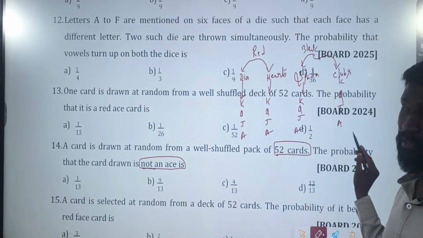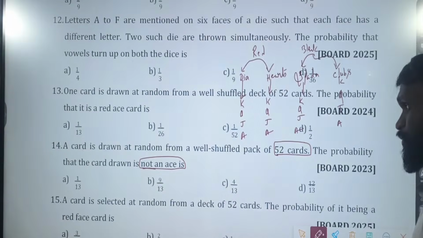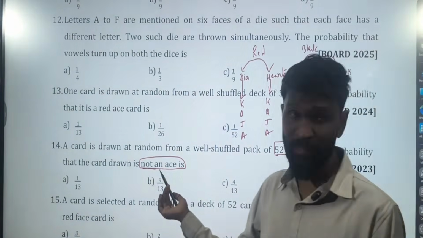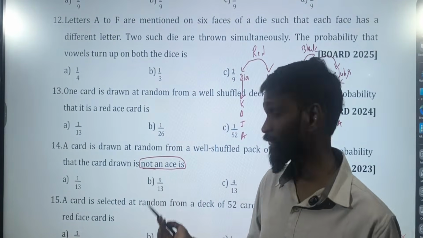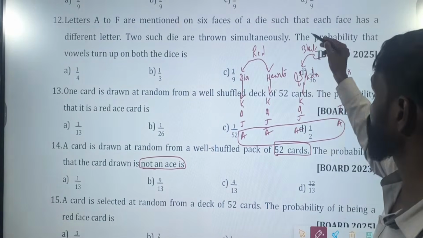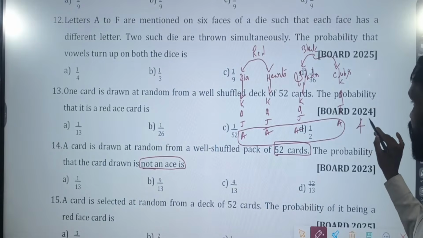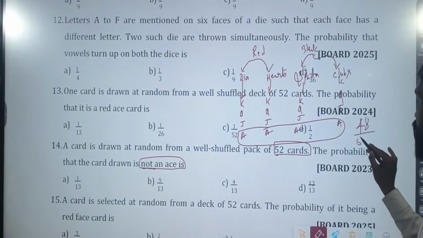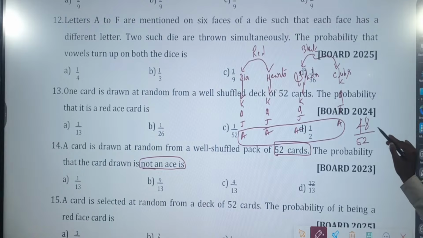How many aces are there? 4. But the question is, you should not get an ace. So from 52, if you remove 4, you have 48 out of 52. So what is your chance of winning now? Divide with 4: 4 ones are 4, 4 twos are 8, 4 ones are 4, 4 threes are 12. 12 by 13. Option D. Next.